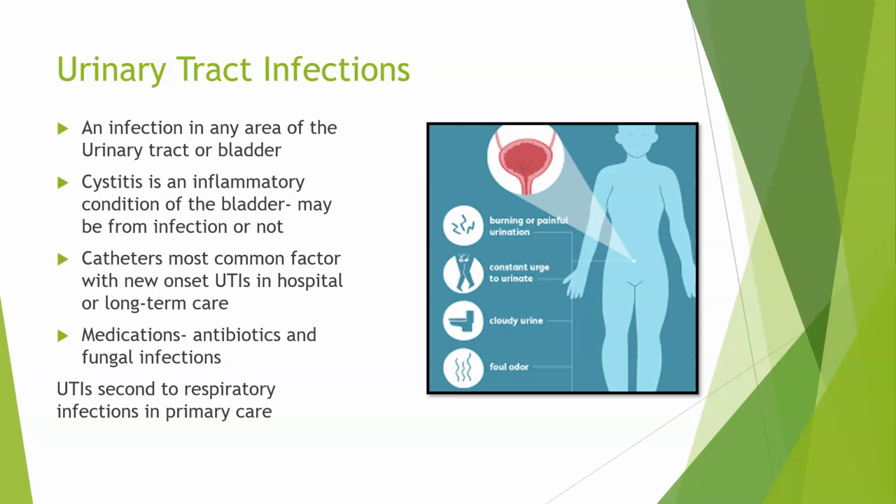Another type of urinary tract infection is the catheter-associated urinary tract infection, or the CAUTI. And this is one of the things that JCAHO looks for inside the hospital environment. Because infections of the urinary tract can lead to life-threatening complications, including pyelonephritis and sepsis, it is important that we try to keep these at a minimum, especially when the patient's already immunocompromised or in the hospital.